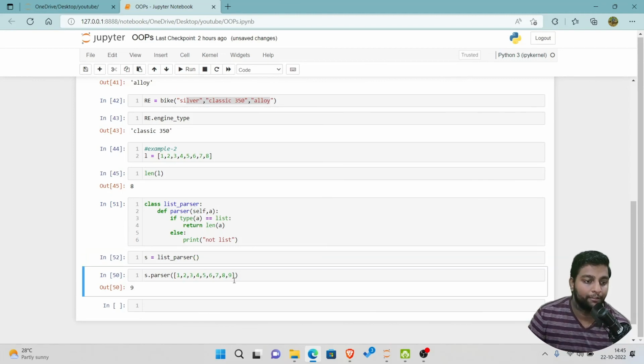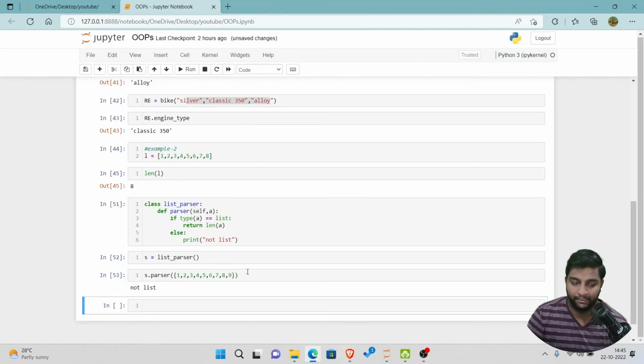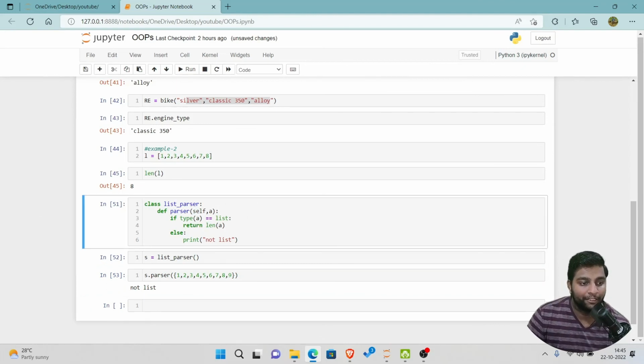Now instead of the list brackets, if I change it to dictionary brackets, and here also if I change it to dictionary brackets and run this, it is giving you not a list. Got my point? So using classes and objects you can try to create anything.